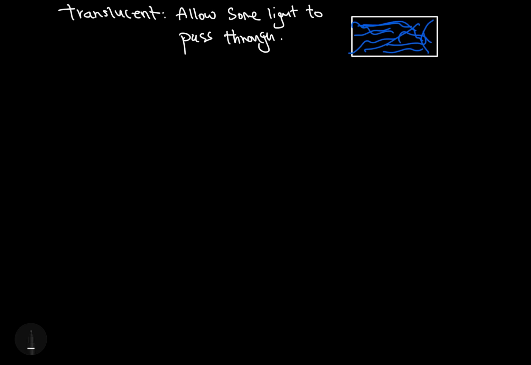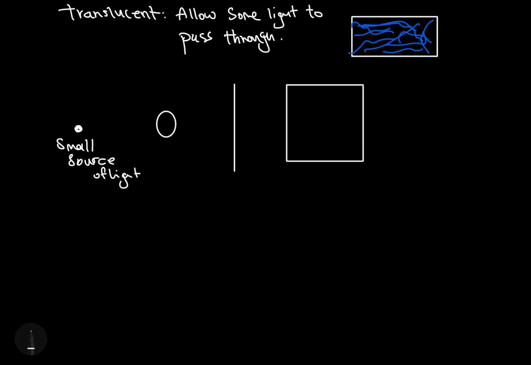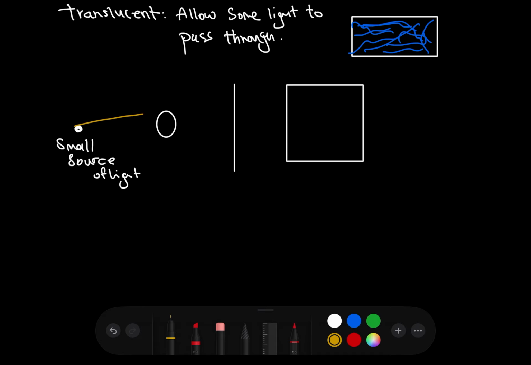Let's go ahead now. Last but not least, there are two main types of shadows that we discuss at the IGCSE level in grade 7, and those are penumbra and umbra shadows. So imagine you have a very small source of light. Next you have a ball or an object, and behind this ball you have a screen, kind of like a mirror. The light from the bulb is going to pass around this object and go around its corners, and then an image is going to be produced on the screen.